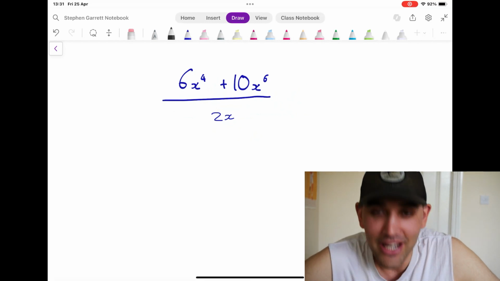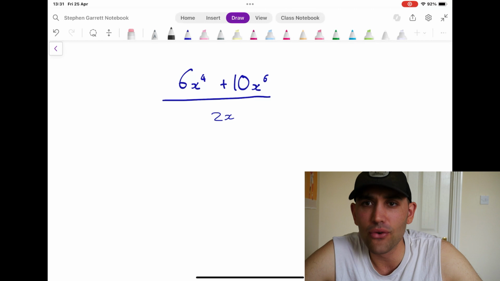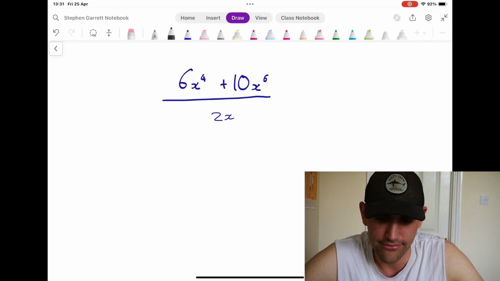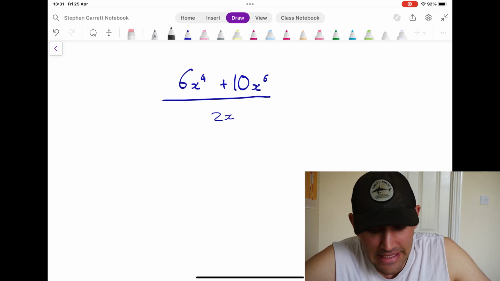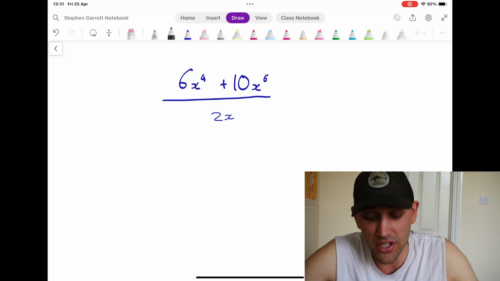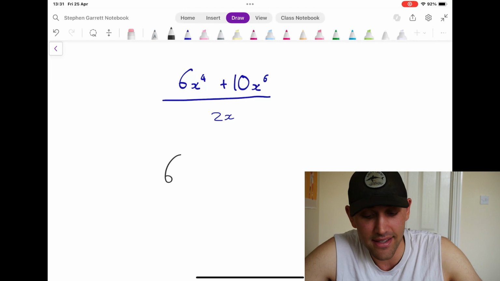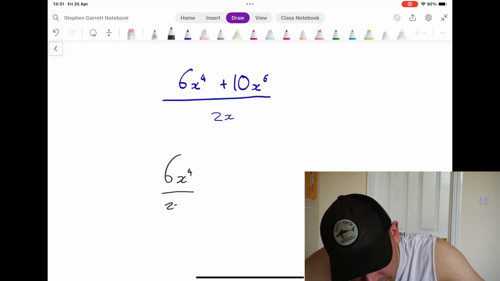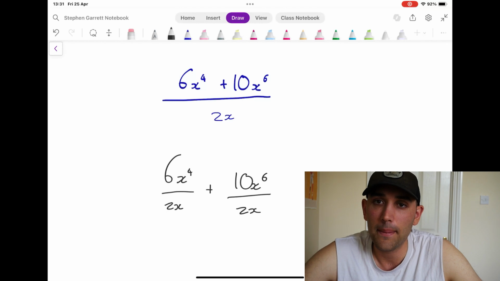So, here is a fraction. How can we apply the skills that we already know? Well, we're going to go ahead and rewrite this fraction. So it's 6x to the power 4 plus 10x to the power 6 divided by 2x. That is the same as 6x^4 over 2x plus 10x^6 over 2x. Okie dokie?